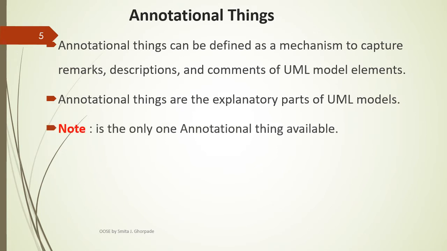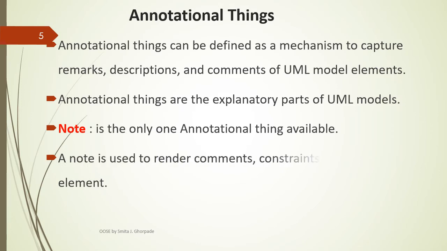There is only one annotational thing and its name is note. Note is the only annotational thing available to explain any UML component. A note is used to render certain comments and constraints of UML elements.